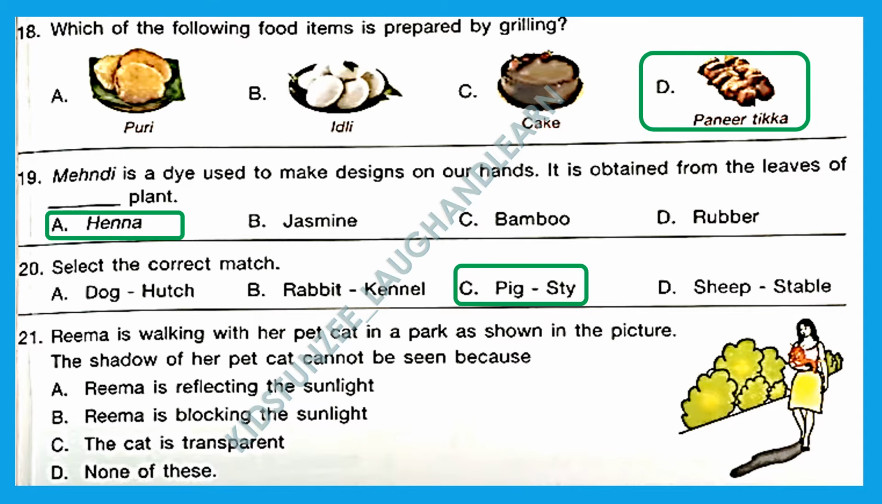That is why we cannot see the shadow of the cat. We can only see the shadow of Rima. Option B is the right answer. Rima is blocking the sunlight.